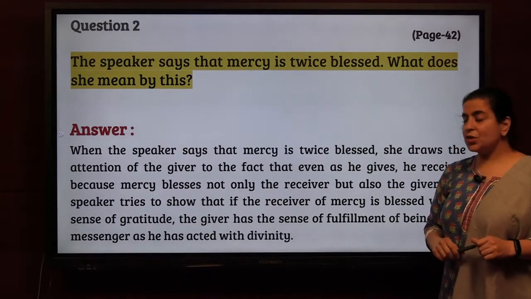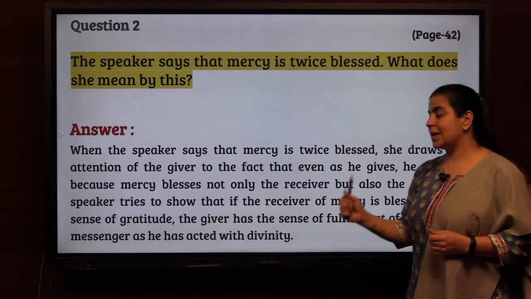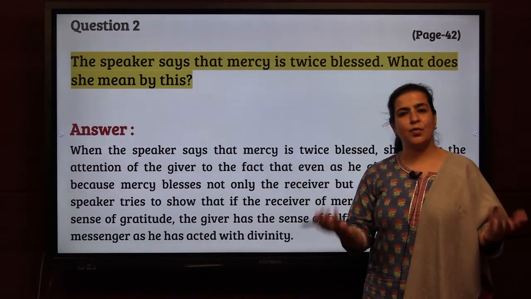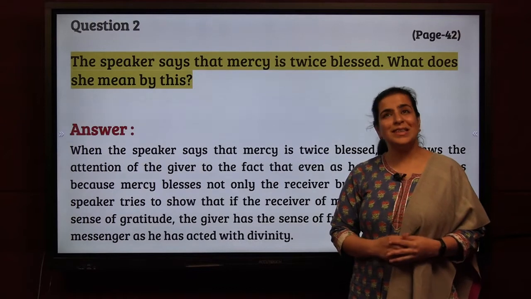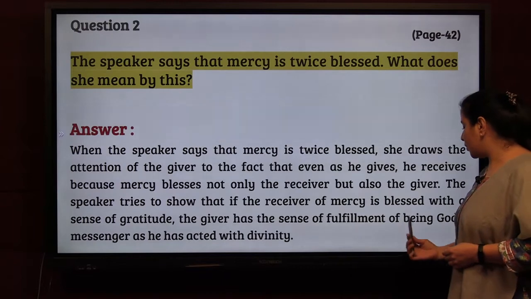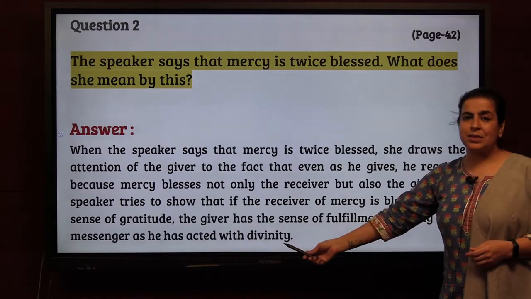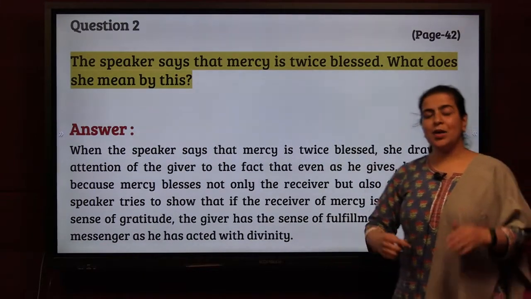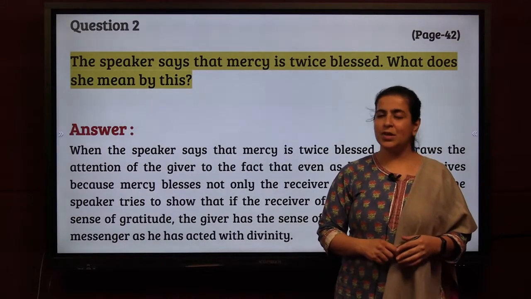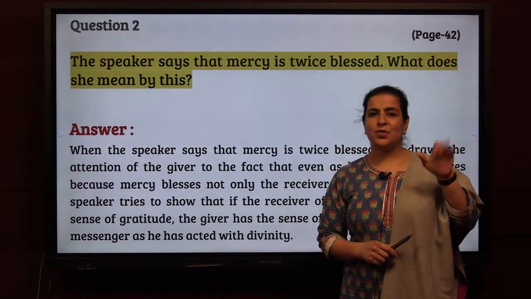The speaker tries to show that the receiver of mercy is blessed with a sense of gratitude. What is a sense of gratitude? You be happy with what you have. You are thankful for what you have. And every day you say thank you to God. Correct? The giver has the sense of fulfillment of being God's messenger as he has acted with divinity. So with this you can also write 5 lines of gratitude, 5 things that you are thankful to God for. It is not in your syllabus, but just for yourself, you should do it. And you should every day write 5 things of gratitude.